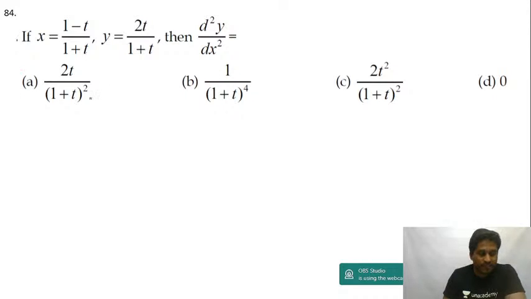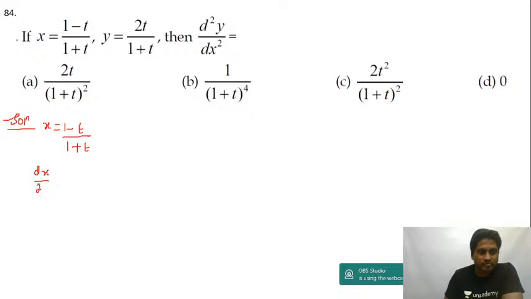Question number 84. The question is x is equal to 1 minus t upon 1 plus t.